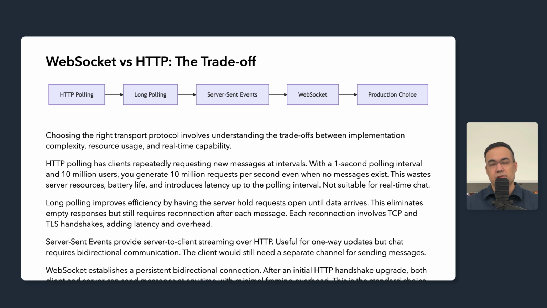This wastes server resources, wastes clients' battery life, and introduces latency up to the polling interval. If we poll every second, messages can take up to a second to appear. This is not suitable for real-time production chat systems.